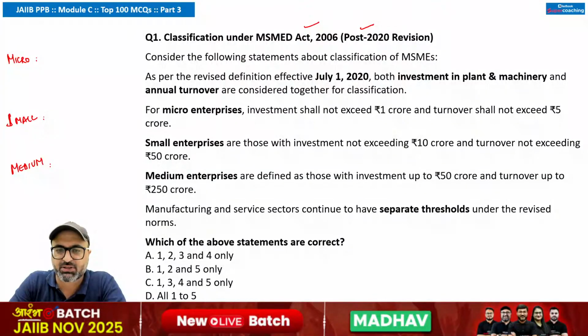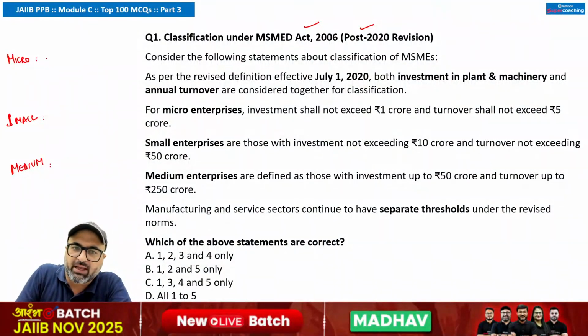Please pay attention on the screen because the latest one is really very important and a direct question is expected to be asked in the examination for sure. We will discuss what changes and revisions have been done. The question can be asked for the previous classification, and even you can expect the question for the current classification as well. So let's try to decode it.